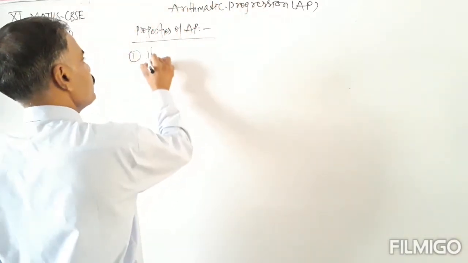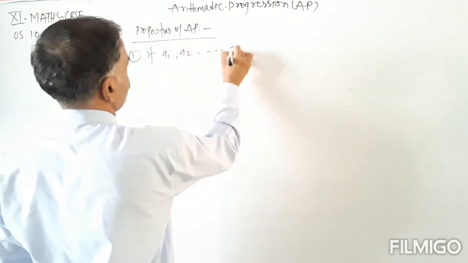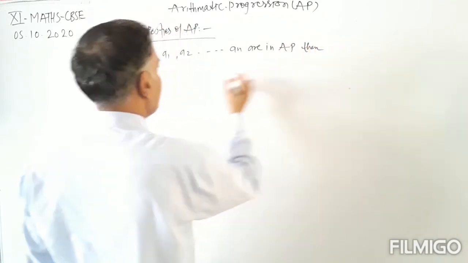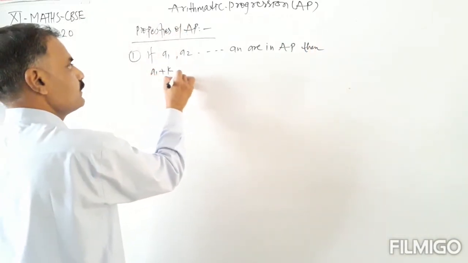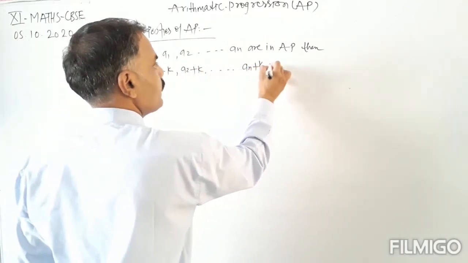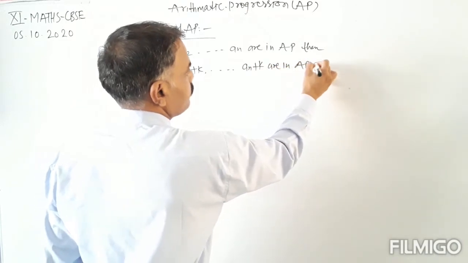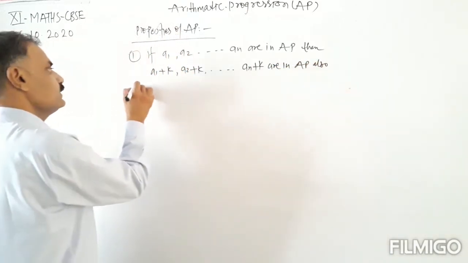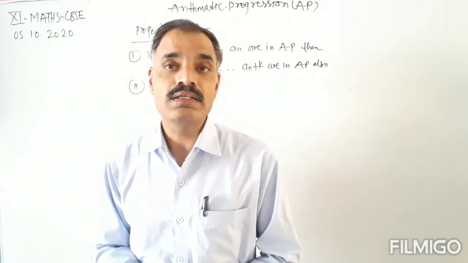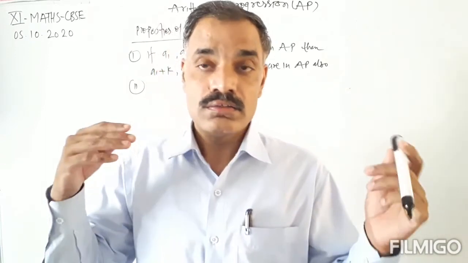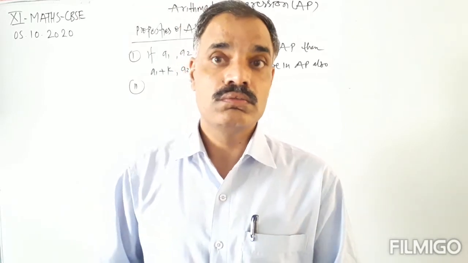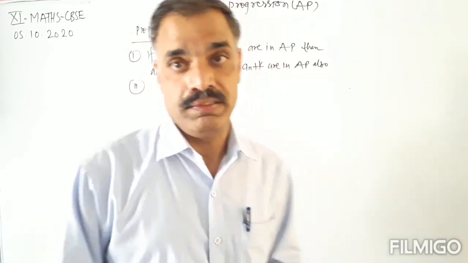Means if A1, A2 and so on up to An are in AP, then A1 plus k, A2 plus k and so on up to An plus k are also in AP. This is the first property. Means if we add the same constant to each term of the AP, then the obtained new progression is also an AP.